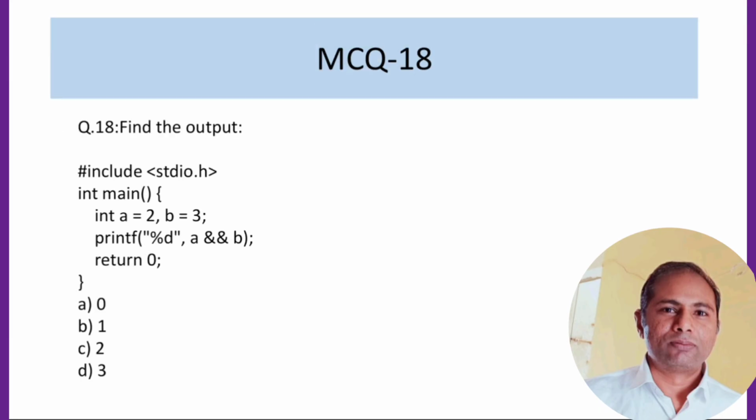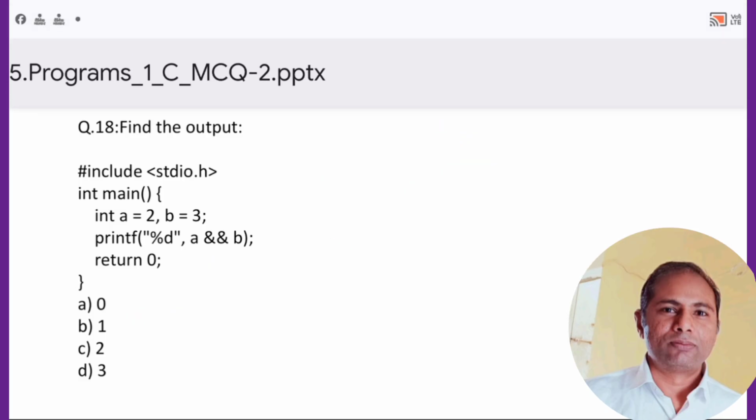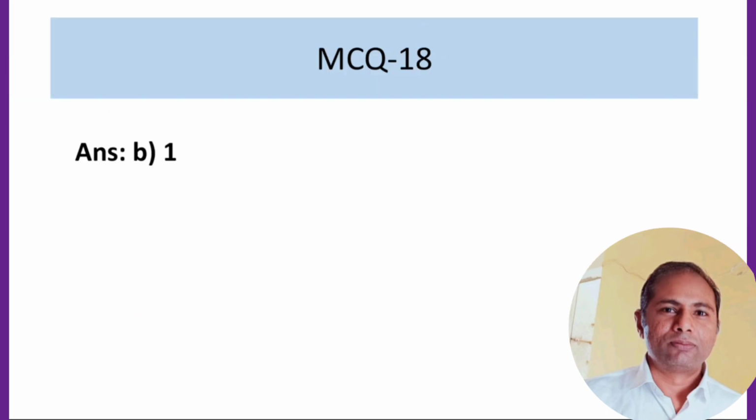Now MCQ 18: the value of a is given as 2, the value of b is given as 3, and in between we have the conditional operator. a is true and b is also true. If both are true, then I think we should have the answer 1. So we can go with the answer 1. Let's check with the computer what the correct answer is. So the correct answer is option B, that is 1.